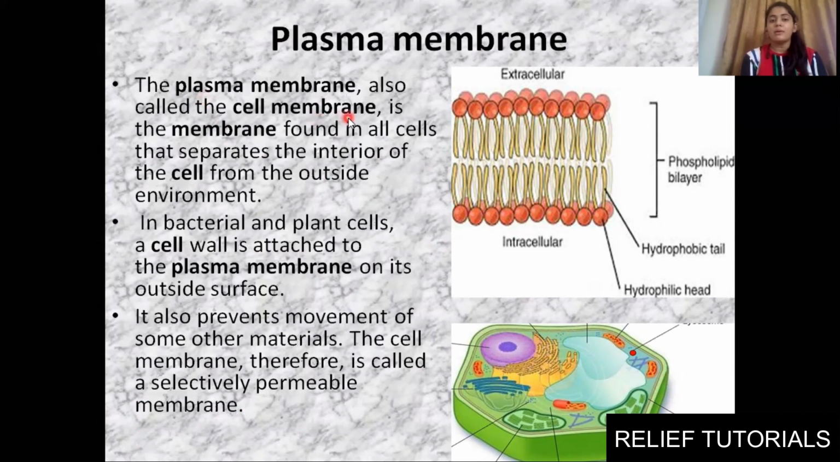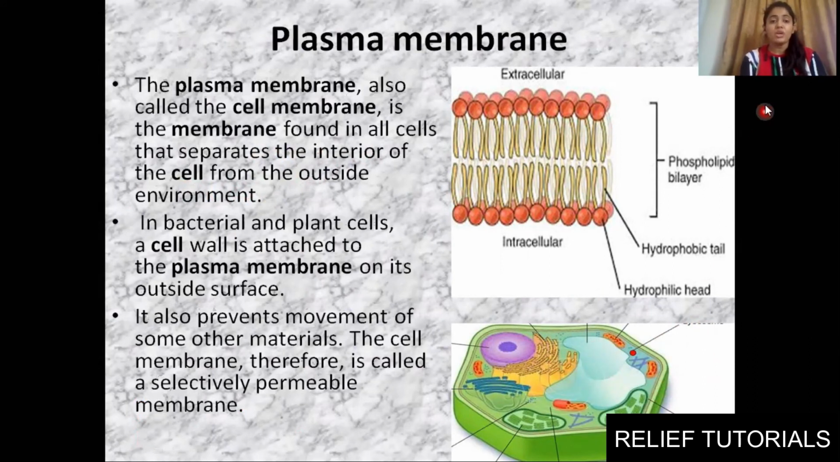The plasma membrane, also called the cell membrane, is the membrane found in all cells that separates the interior of the cell from the outside environment. Now what will happen in this cell? You can see the organelles. So what will this cell membrane do? The cell membrane will separate these internal parts from the external environment. If this cell membrane wasn't present, these things would come outside and be in touch with the environment. So because of the presence of the cell membrane, it separates the cell organelles from the outside environment.